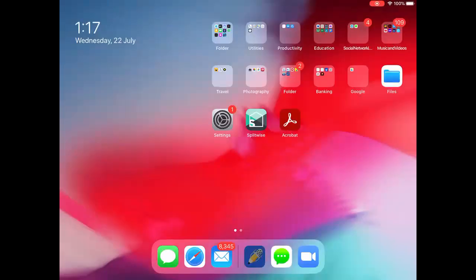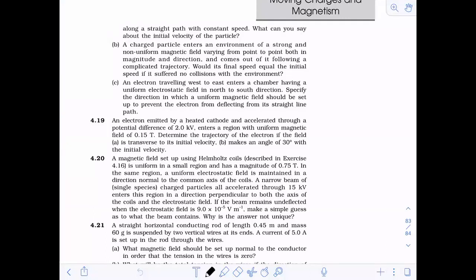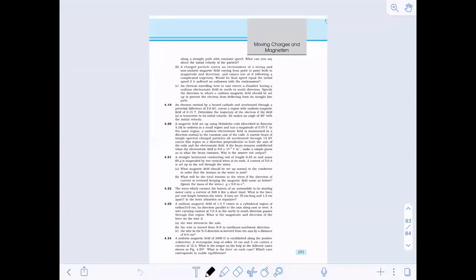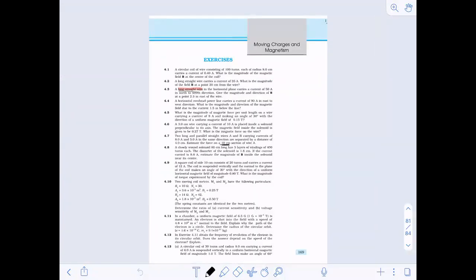So we were doing numericals of this chapter, correct? So we had done up to which problem? Which problem were we doing? Which question were we doing?